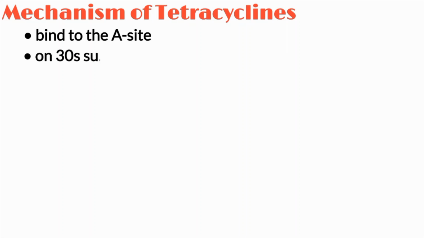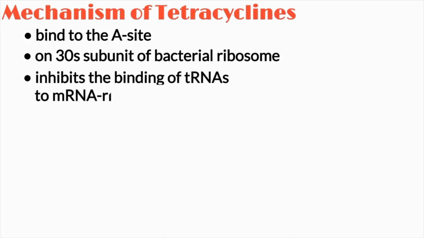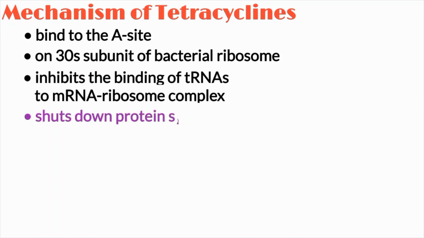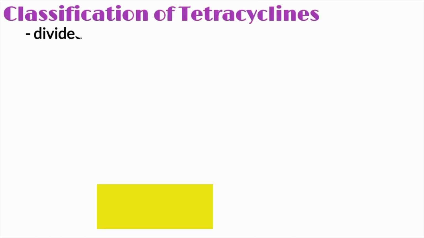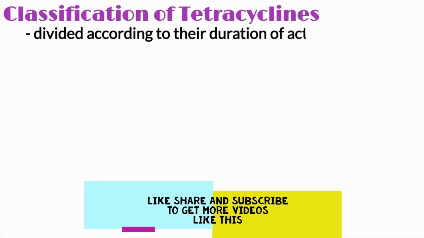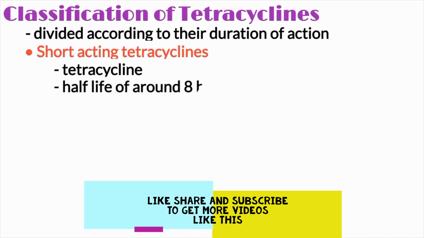Moving towards the mechanism of action. The tetracycline binds to the 30S subunit of the bacterial ribosome, which inhibits the binding of aminoacyl-tRNA to the messenger RNA. Tetracyclines are divided according to their duration of action. Short-acting ones like tetracycline itself have a half-life of around 8 hours, and long-acting ones like doxycycline and minocycline last for 16 hours or more.